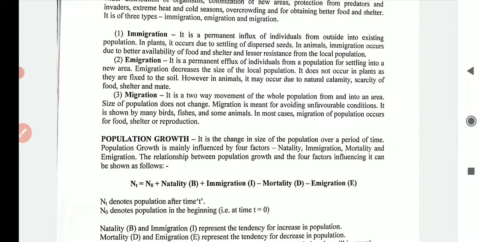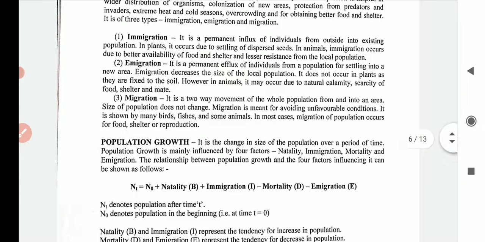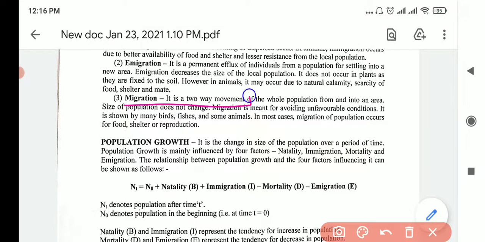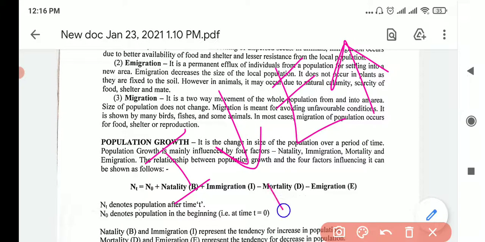Then migration. This is two ways. It is a two-way movement of the whole population from and into an area. So immigration means coming in, emigration means going out, but migration means in also, out also. All right, both.